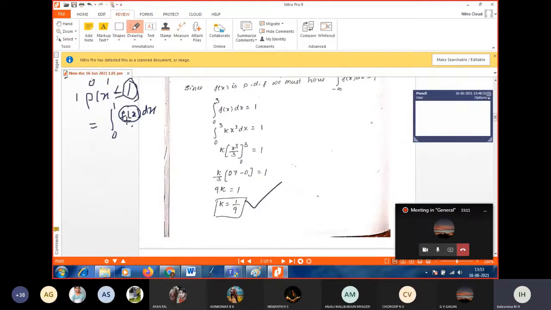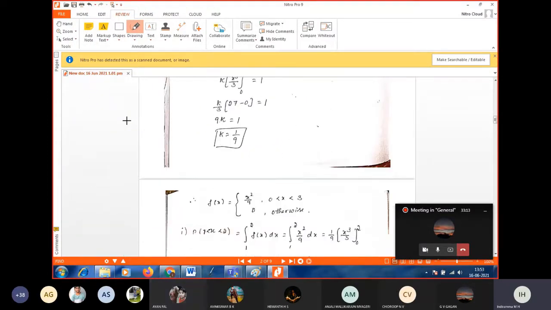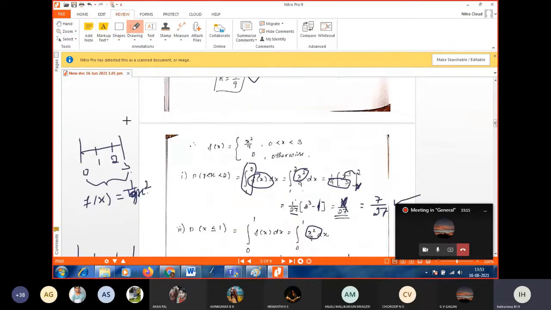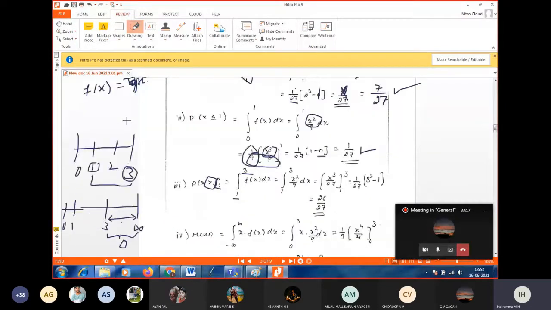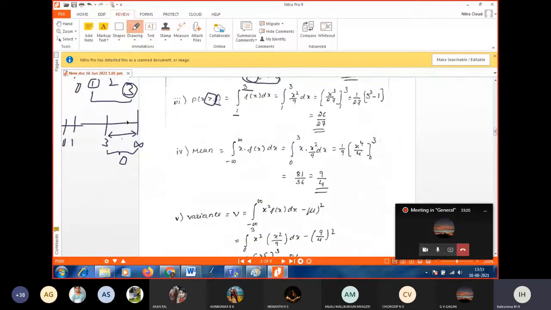Did you clear? Yes, ma'am. Next, come to the third one, greater than 1. As we know, greater than 1 means from 1 to infinity actually. So 1 to infinity, but only from 1 to 3 our f of x exists. From 3 to infinity it is 0. That's what I am taking, from 1 to 3.